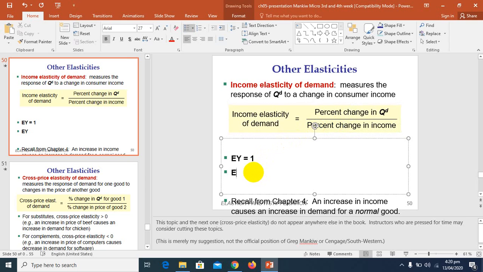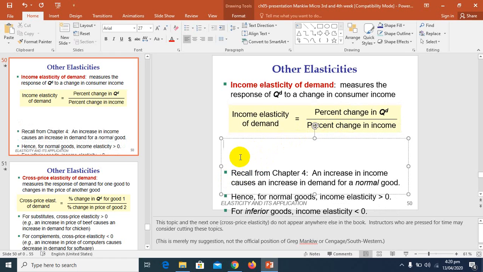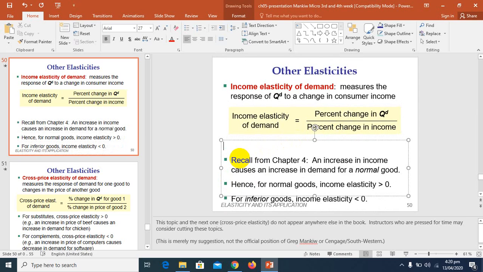The characteristics will remain same, the parameters are changed, but how to calculate the elasticity of income is the same. If you have the idea of how to calculate it through the standard form or the midpoint method, how you calculate the price elasticity of demand and price elasticity of supply, then there is going to be no problem in order to understand the other elasticities, such as income elasticity of demand.